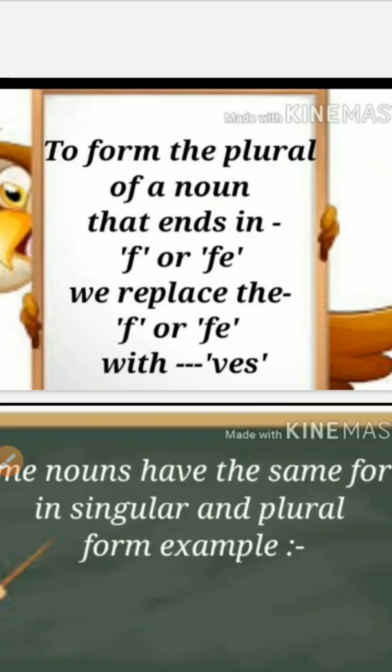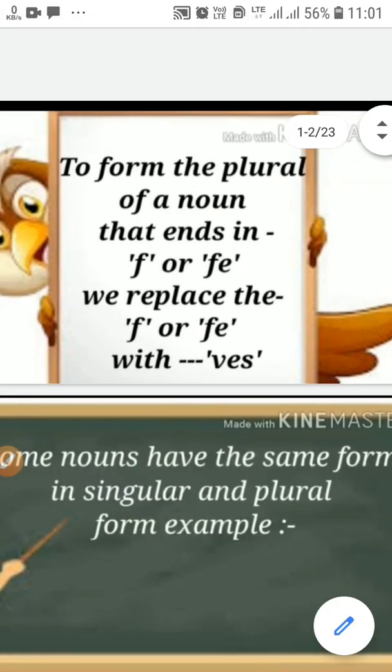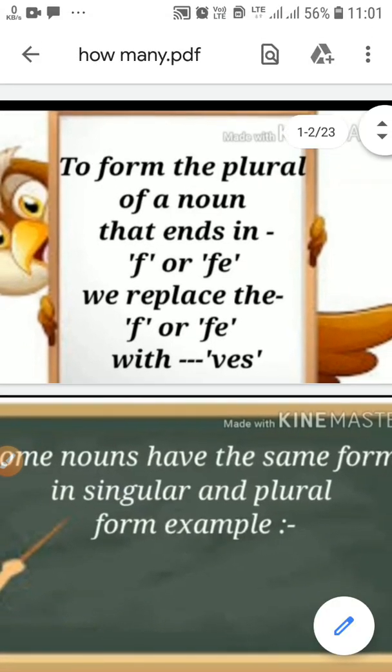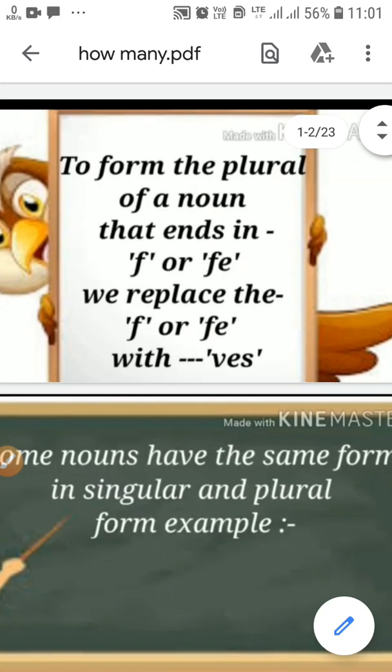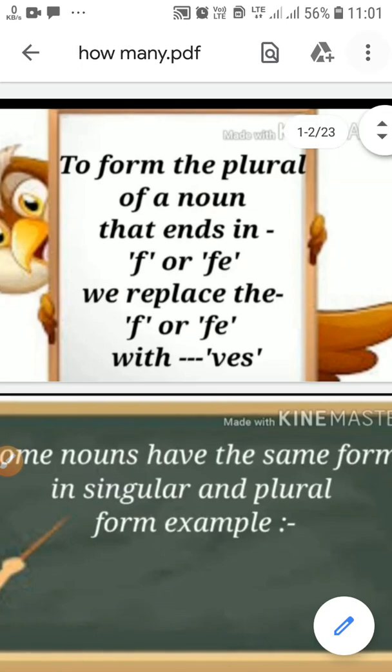The first rule was adding s to the nouns, like books, apples, girls, stars, trees. This was the first rule, when we add s to the nouns for making them plural or many.